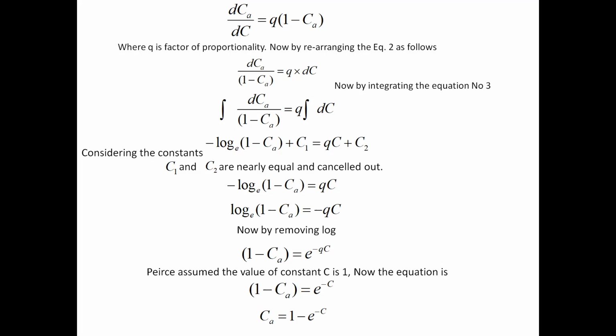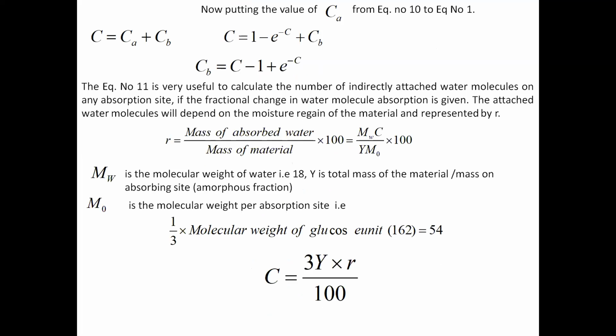So when it comes in the power as the exponential power of this C, that will decide the total number of directly attached water molecules. Now by putting the value of CA from equation number 10 to equation number 1, I didn't put the equation properly, but equation 1 is C equal to CA plus CB.